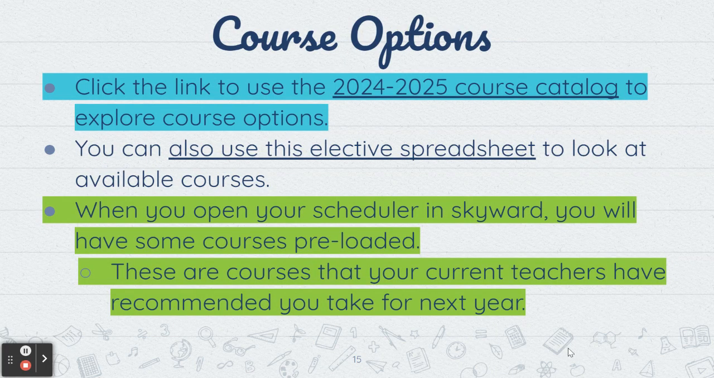Now the course options. This is the big deal that everybody wants to look at. There is a link in these Google Slides and also on your Google Classroom to the course catalog. There's also a link here to the elective spreadsheet that you can look at to see what electives are available. Also, when you open up your scheduler in Skyward, you will have some courses that are already preloaded, and these are the courses that your current teachers have recommended that you take for next school year.